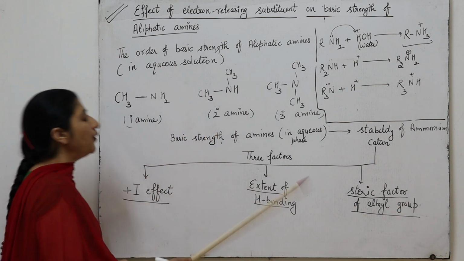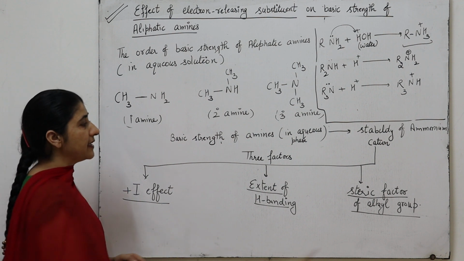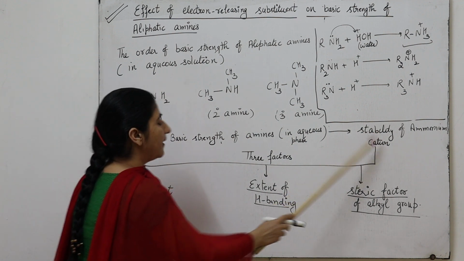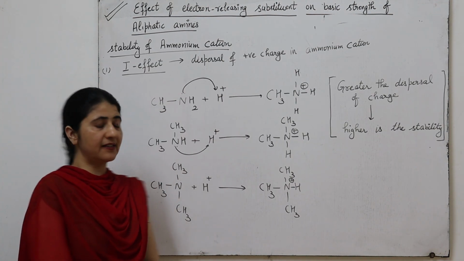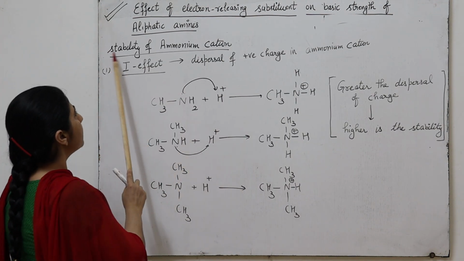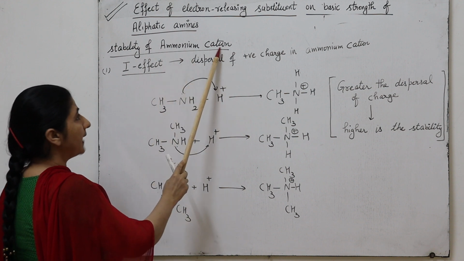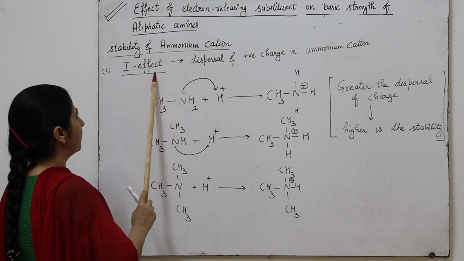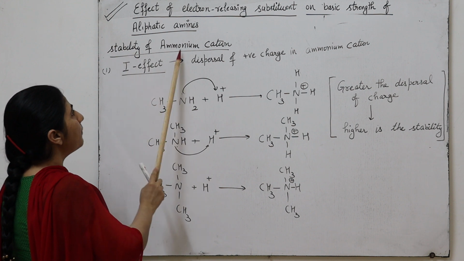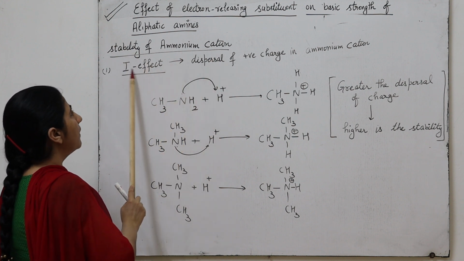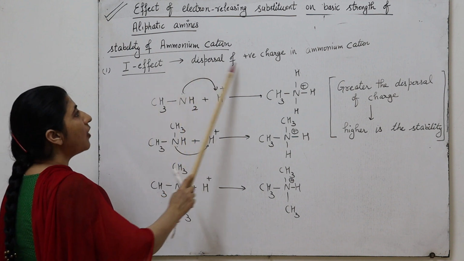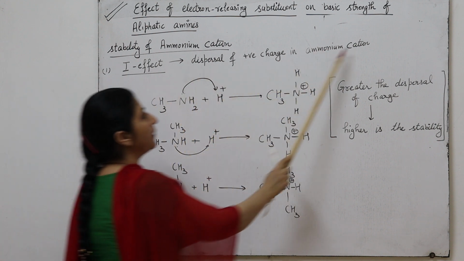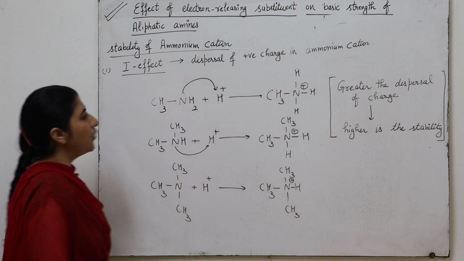First of all, I will discuss how the stability of the ammonium cation depends upon the I effect. The stability of the ammonium cation is explained with the help of the I effect in terms of dispersal of positive charge in the ammonium cation.